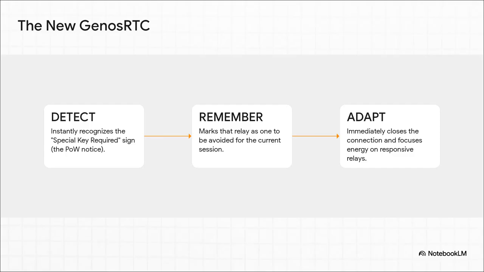So here's how this new smart driver works. First, it instantly detects that locked gate. It sees that proof of work requirement right away. Second, it remembers. It puts a little pin in its GPS and says, hey, let's ignore this address for this trip. And third, it adapts. It immediately drops that failed attempt and reroutes all of its energy to the mailboxes it knows are open for business. No more wasted time.